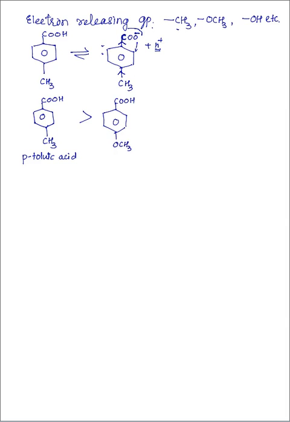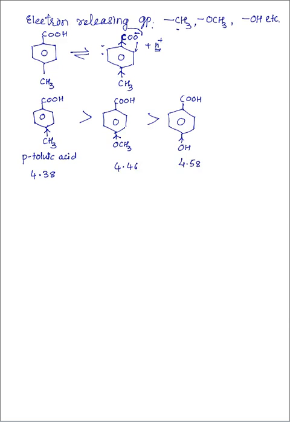Both are electron releasing groups. This is more acidic than para-hydroxy benzoic acid. The pKa values are 4.38, 4.46 and 4.58.